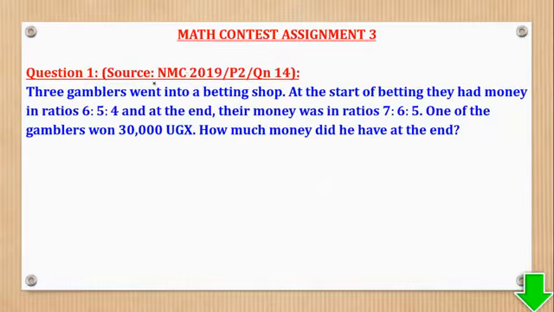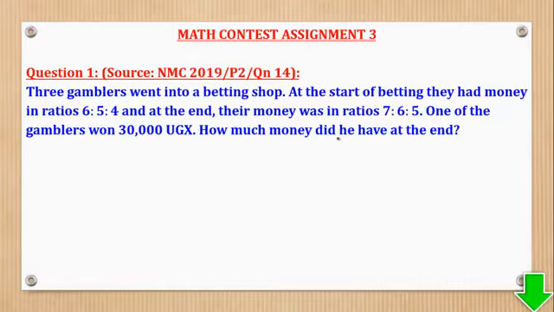So question 1 came from your National Math Contest for the year 2019, paper 2, question 14, and it says, 3 gamblers went into a betting shop. At the start of the betting, they had money in the ratios 6, 5, 4. And at the end, their money was in the ratios 7, 6, 5. One of the gamblers won 30,000 shillings. How much money did he have at the end?